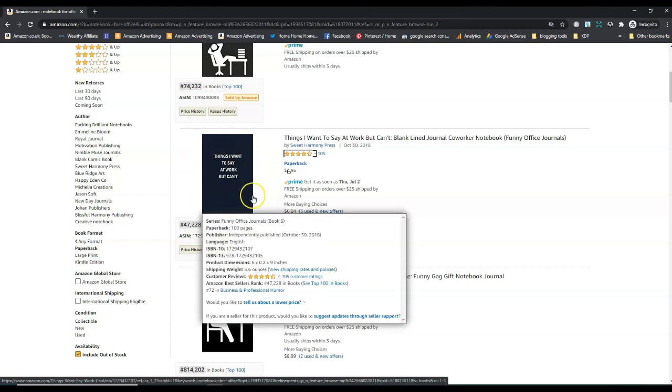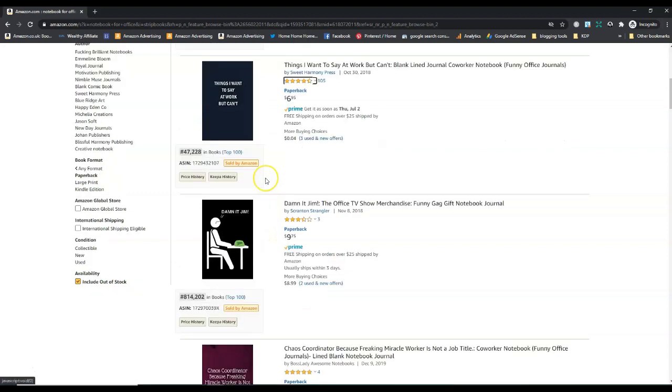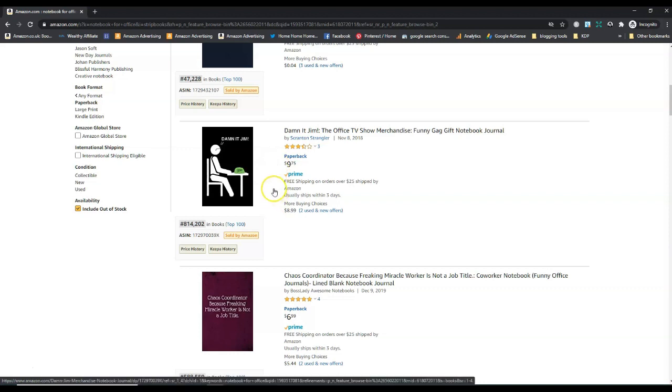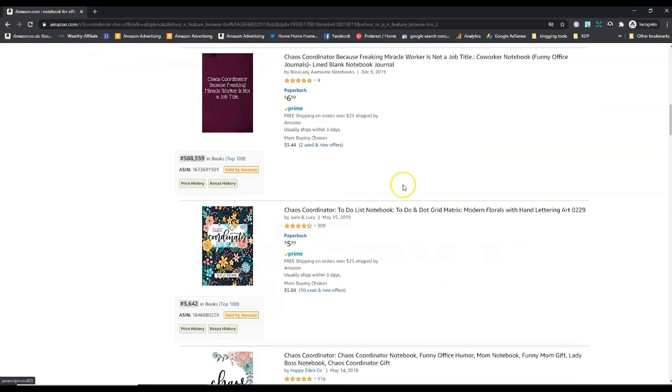You can see this is a very, very simple cover, just a black cover with writing. So that wasn't very difficult to produce. Okay, so these are some more examples. So there's another one, 814,000. That's not great. So let's see.